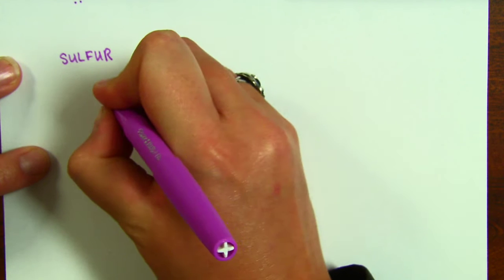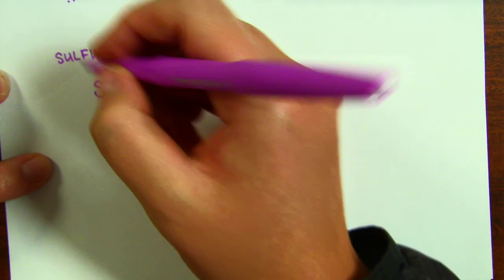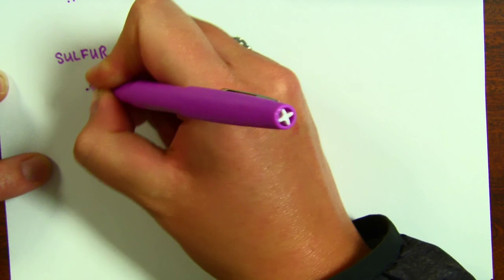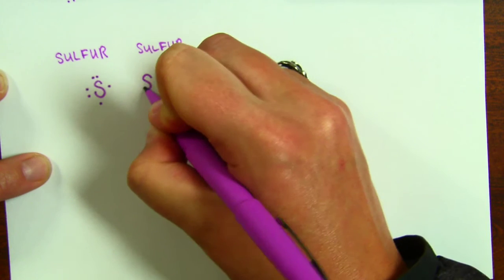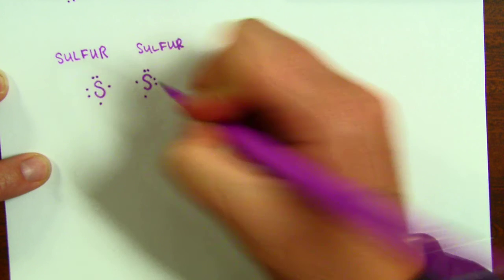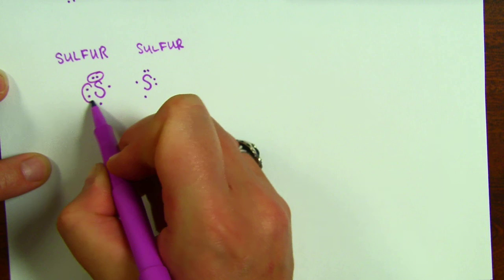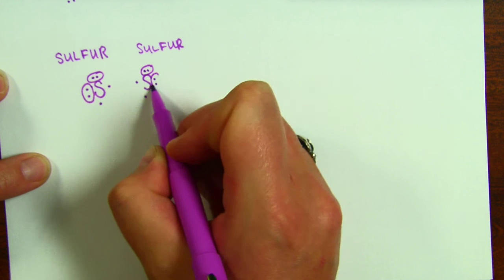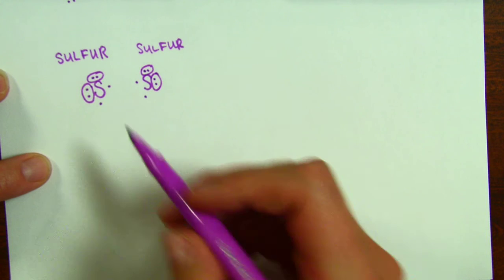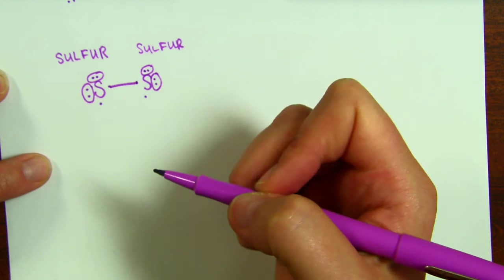So the first thing I'm going to do is draw my Lewis dot structure for sulfur. Sulfur is in group 16. So it does have 6 valence electrons. And I'm going to draw another sulfur atom, which also has 6 valence electrons. So we're going to circle the pairs. So those electrons are good to go because they have a partner. And then on each sulfur atom, there are 2 unpaired electrons. So this electron is going to partner with the electron on the other atom of sulfur.